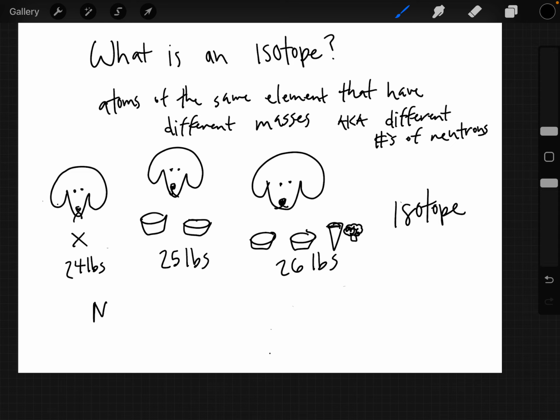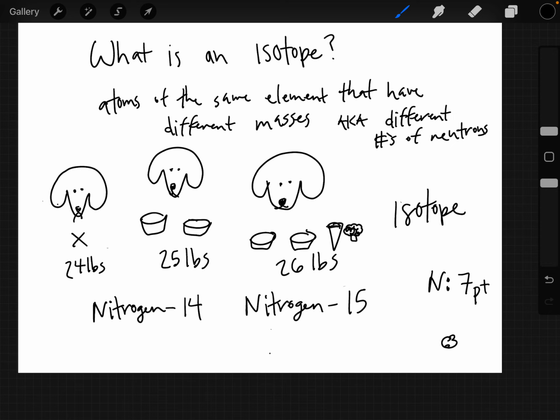So here's an example. Nitrogen can sometimes weigh 14. Sometimes nitrogen can weigh 15. Okay? We know from the periodic table, and you can go verify this, I promise I'm telling you the truth, that nitrogen has an atomic number of 7, which means that it has 7 protons. And these protons are found in the nucleus of the atom. In that nucleus are also things called neutrons. These neutrons have a big mass, comparatively, just like protons do.